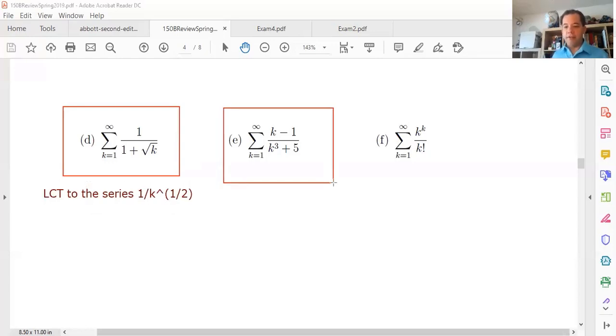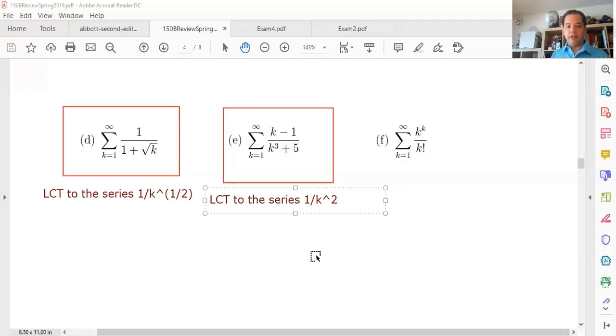The next one, again, seems ripe for comparison, right? Comparison to what? Well, you look at the leading terms, right? This -1 and this +5 really don't factor into this. So this one is a little bit like k over k cubed. So the best thing to do for this one is to do the limit comparison test to the series that has 1 over k squared. Okay, and move it a little bit to here.